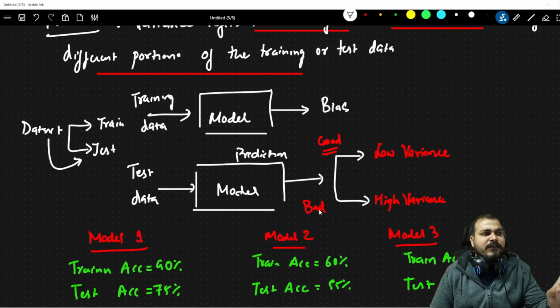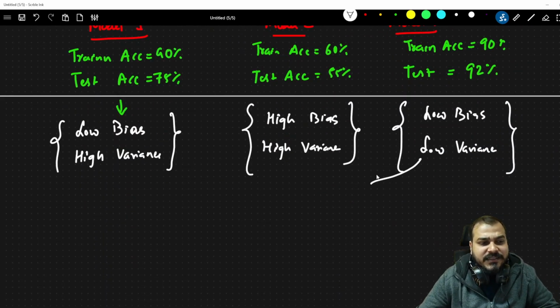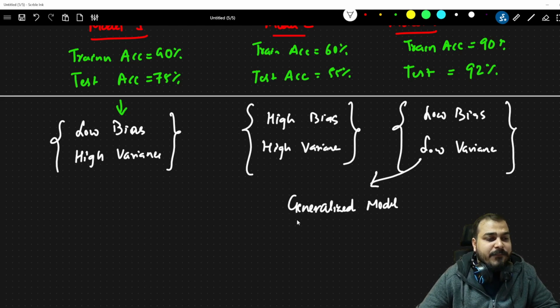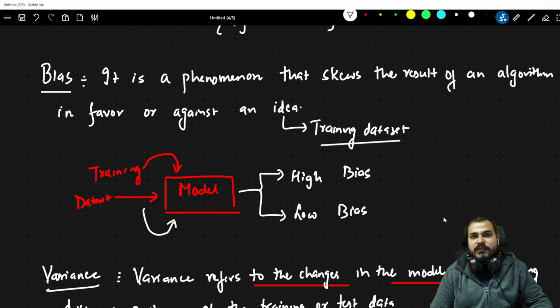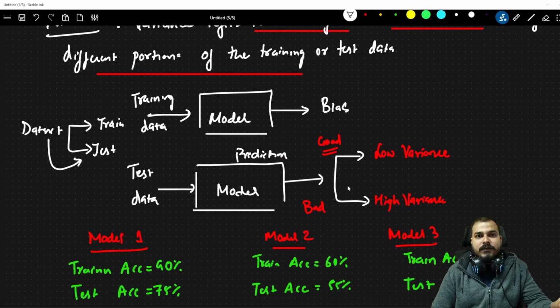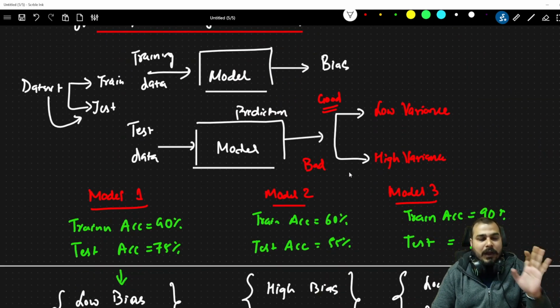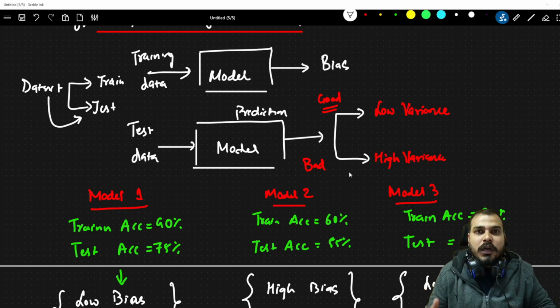Many people have asked me the definition of bias and variance, and here I've discussed it. This gives me a generalized model, and this is our aim when we are working as a data scientist. So I hope you have understood the basic difference between bias and variance, and I was able to give you a lot of examples and understanding. I hope you have got this understanding of these two terms which we specifically talk about: high bias, low bias, high variance, low variance, right? So this was it from my side, guys, and I hope you have understood this.